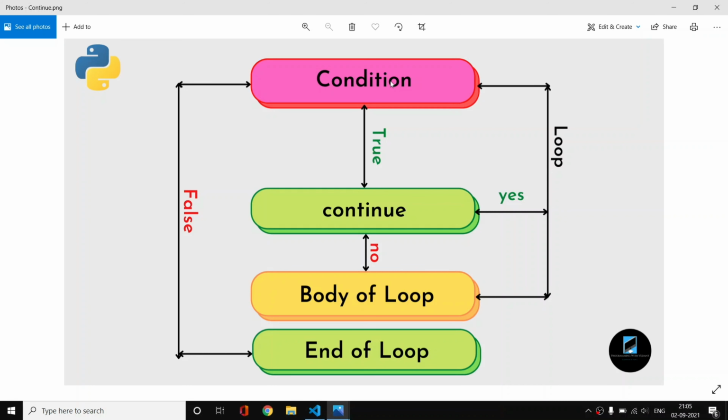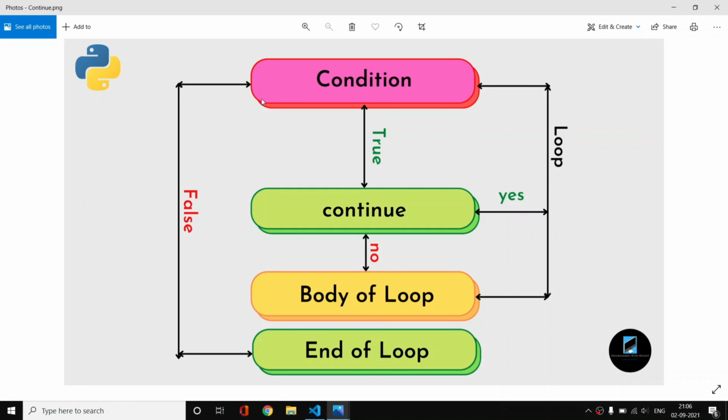Now i was 5, now i is 6, we check again. Now we have a condition that i is equal to 5, then and only then the continue will strike in. But now i is 6, and that's why the loop will continue. So the step where i equal to 5 was printed was not executed. That's why we print numbers from 1 to 10 except 5.